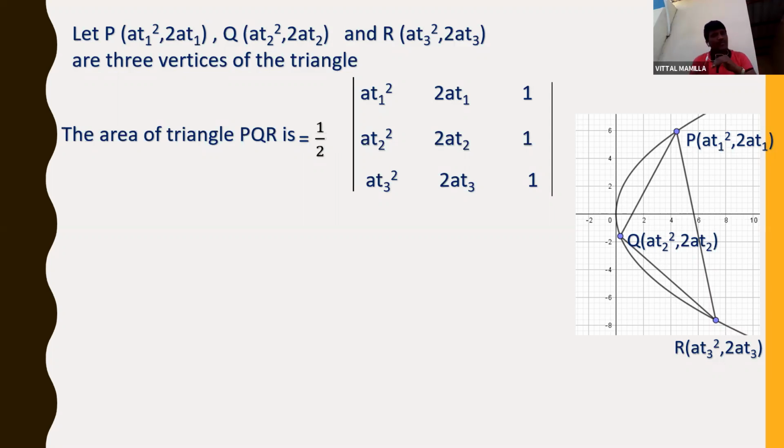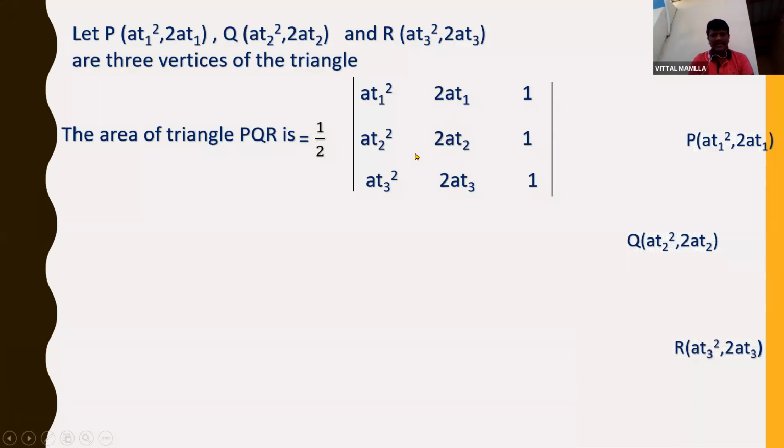Already you learned matrices in the previous class in the first year, row operations and column operations. If you observe here, a is common in this first column. I can take a common, and here also 2a is common in the 3 terms in this column. So I can take 2a also common in this.